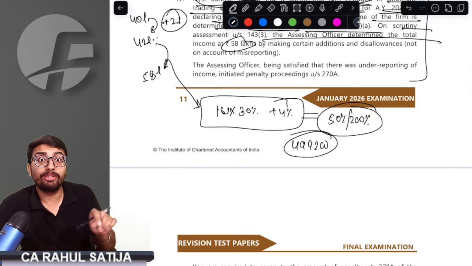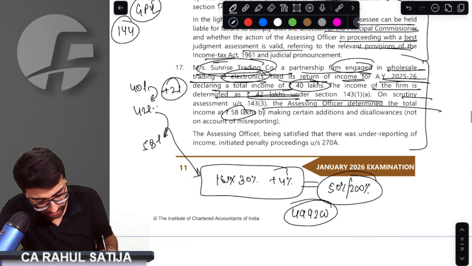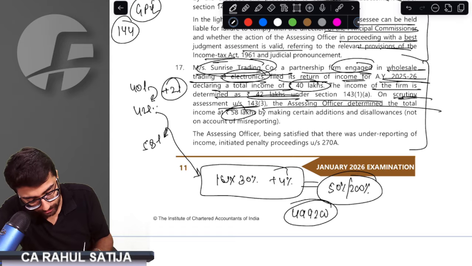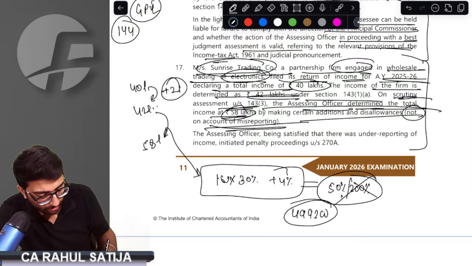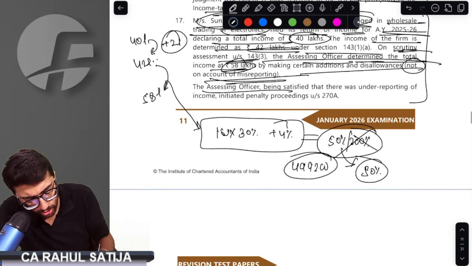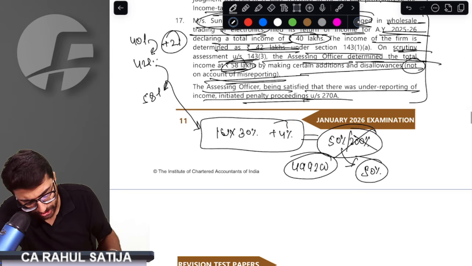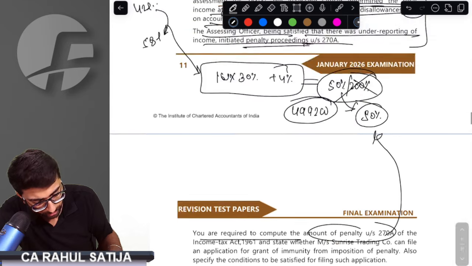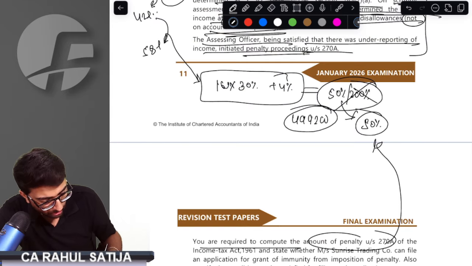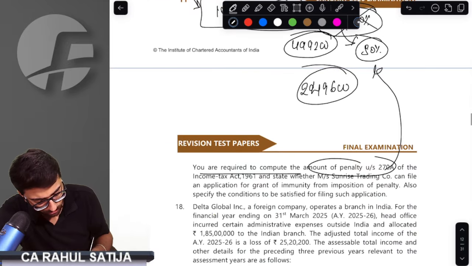Now penalty, how much should be levied? It depends upon the case. On scrutiny, the assessing officer determined the total income of 58 lakh rupees by making additions. It is not on account of misreporting, that means 200% penalty would not be applicable. 50% penalty would be applicable. The assessing officer is satisfied that it is underreporting and he initiated the proceedings. You are required to compute the penalty amount. 50% would be 249,600. That is the penalty amount.